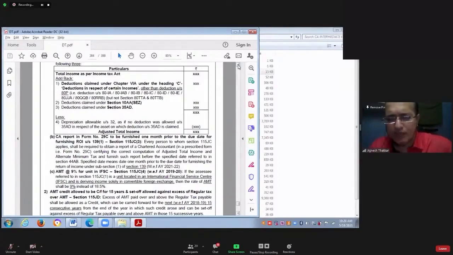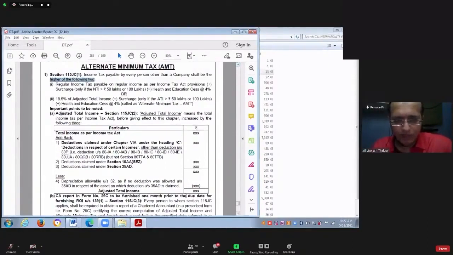Yes. If your adjusted total income is less than or equal to 20 lakhs, then AMT provisions will not apply. Then no AMT. Sarvana, is that clear? Only if this adjusted total income is more than 20 lakhs, your AMT provision will apply. If AMT provisions are applicable, then you take this adjusted total income. On that, you apply 18.5 percentage. That will become your basic tax. On that, you add surcharge, if applicable, and also add 4% health and education cess.